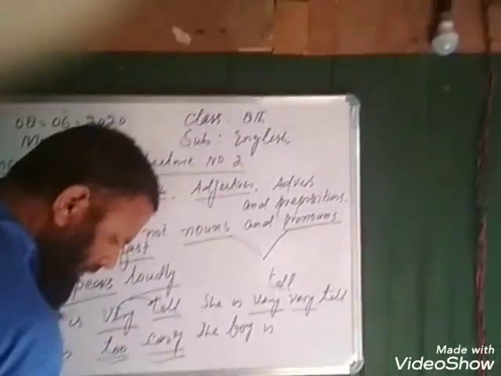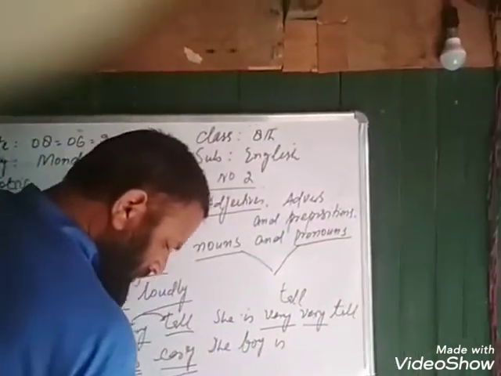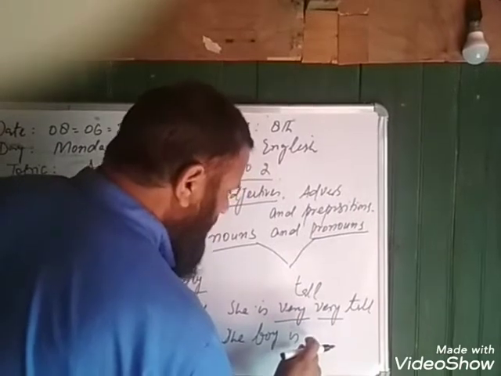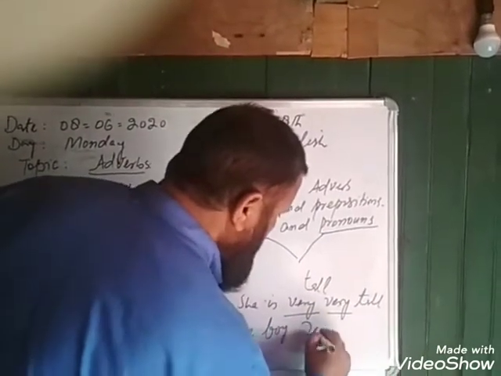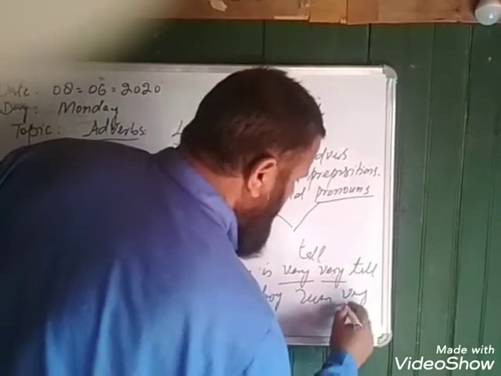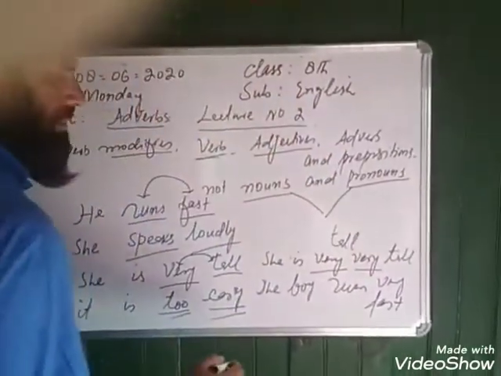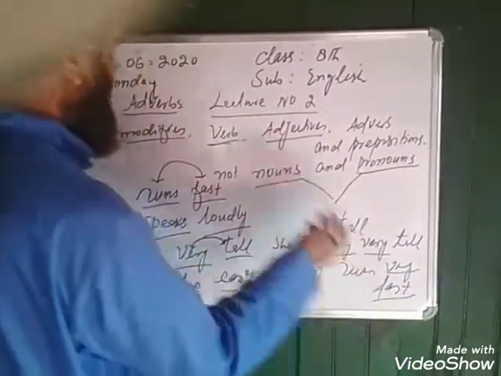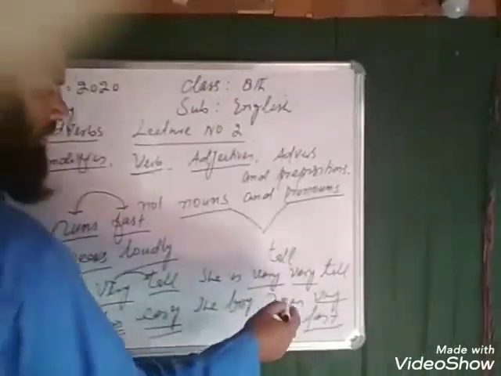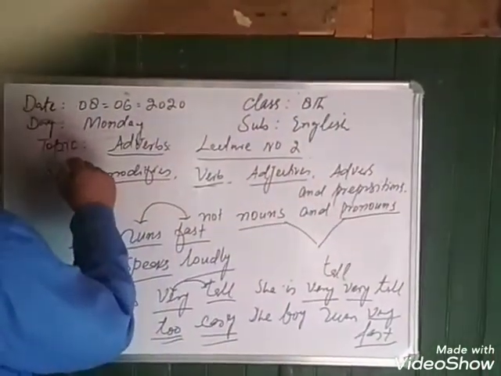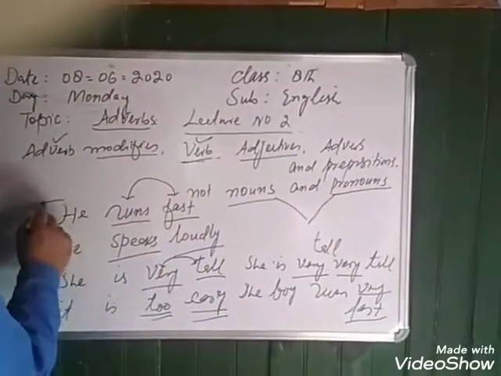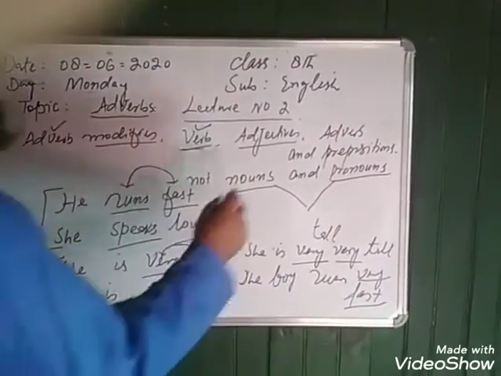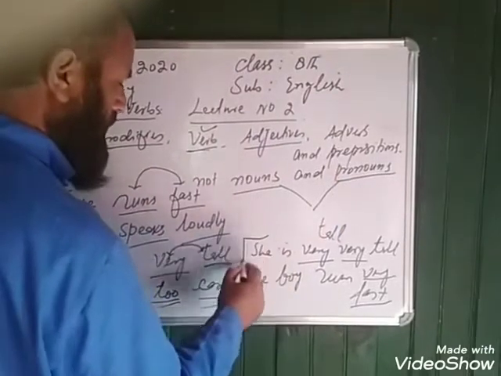She is very, very tall, and now we are talking about the boy. The boy runs very fast. Here very is an adverb and fast is another adverb, so one adverb is modified by another adverb. The adverb modifies the verb in these two examples. Adverb modifies adjective in these two examples, and adverb modifies adverb in these two examples.